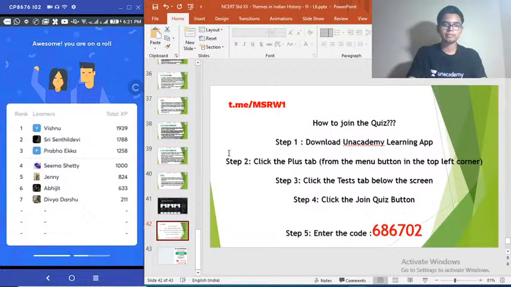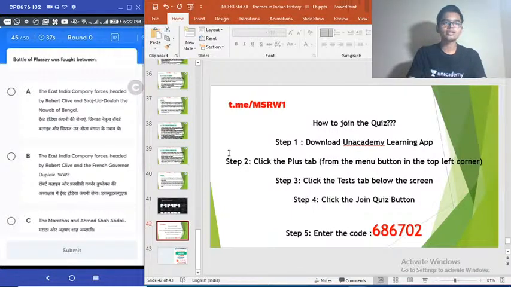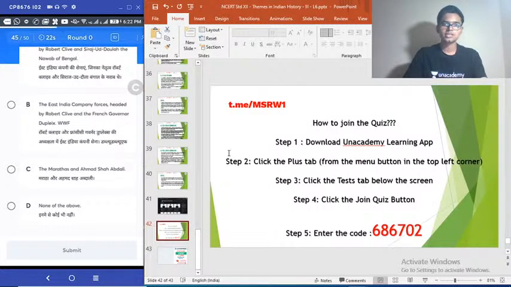Seema Shetty making it to 1000 there. Very good. Vishnu very close to 2000. Battle of Plassey was fought between option A, East India Company forces headed by Robert Clive and Siraj-ud-Dowla, Nawab of Bengal. B, East India Company headed by Robert Clive and French Governor Dupleix. C, Marathas and Ahmad Shah Abdali.